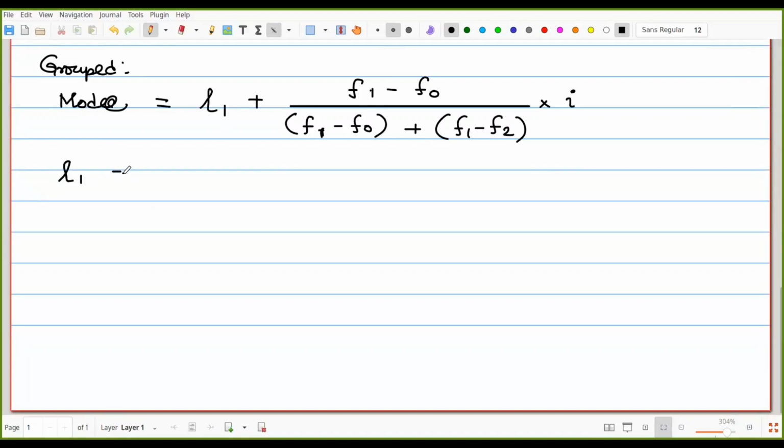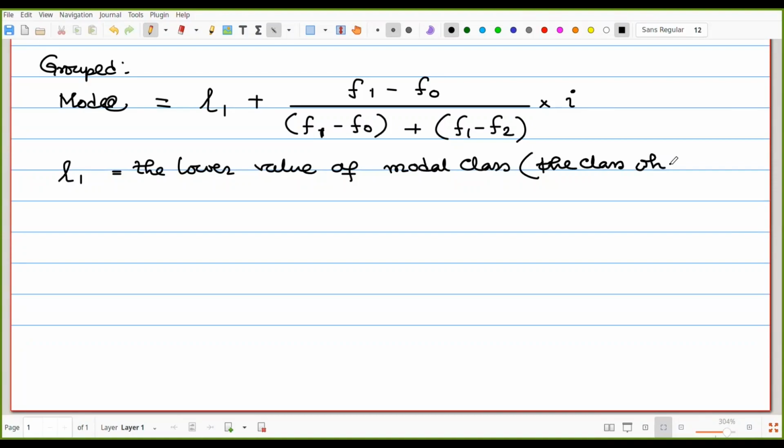L1 is called the lower value of the modal class. Modal class means the class or range where the mode lies. That is the first one.